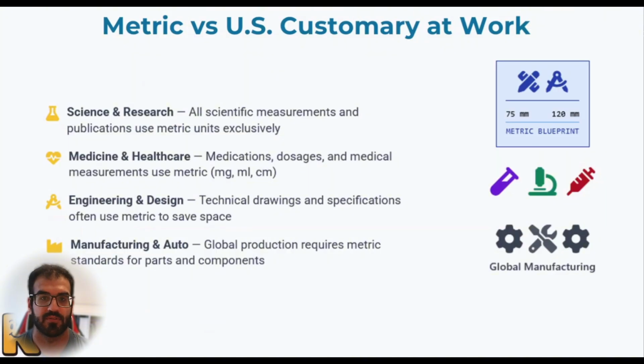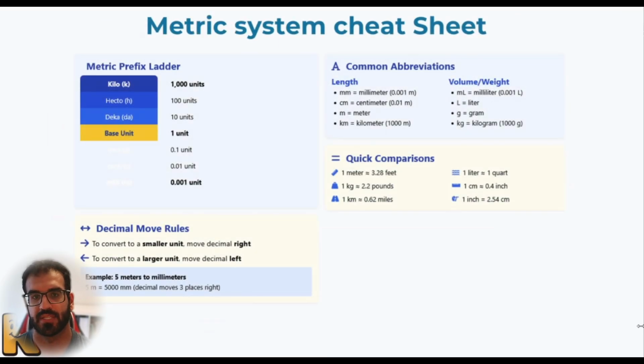If you look at papers, they are based on the metric system. Medicine and healthcare use metrics. Engineering and design, again, use metrics, and so does manufacturing. Everything is about the metrics itself. That is why most of the time we use metrics rather than the system we had before, and that's why we are putting our focus on it. So in this chapter, in this session, we talked about how we can use the metric system, why we are using it, and what we can convert it to.